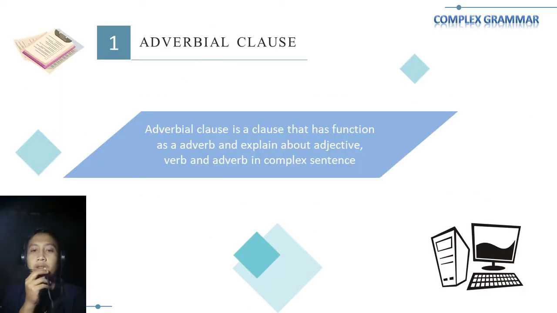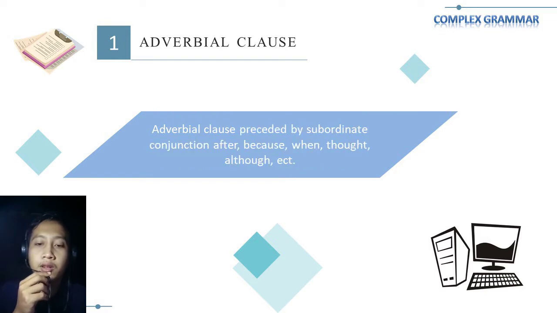Okay, thank you for the time, and I will bring material about adverbial clause. An adverbial clause is a clause that has a function as an adverb, and it explains about the adjective, verb, and adverb in a complex sentence. And also adverbial clause is preceded by subordinate conjunctions: after, because, when, though, and although.